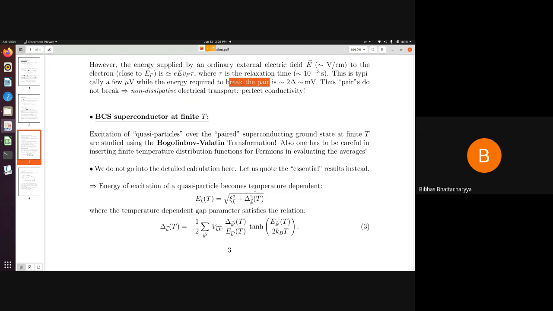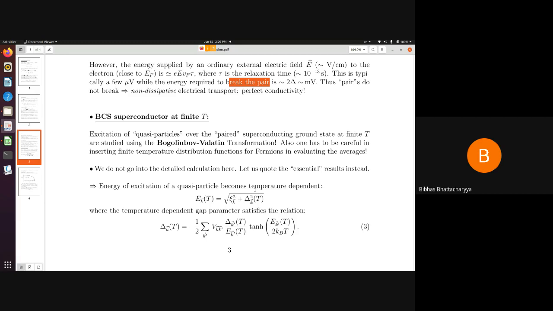But the BCS ground state is a typical peculiar ground state where you require a finite amount of energy to excite a single particle and twice delta amount of energy to break a pair. So this kind of a ground state, when we are talking of excitations due to finite temperature over this ground state, are not like single electrons. These are some complicated combinations of paired and unpaired states. So these are known as quasi-particles, and sometimes they are known as Bogoliubons, after the name of Bogoliubov, who was responsible for devising this kind of transformation.